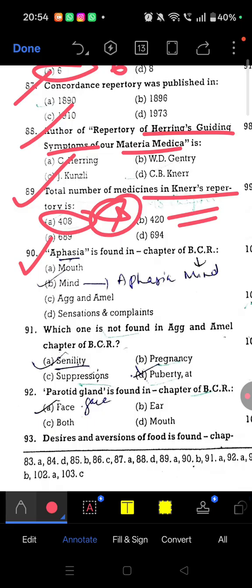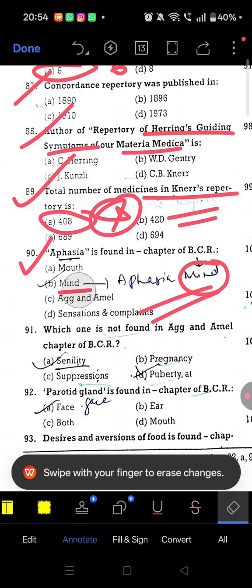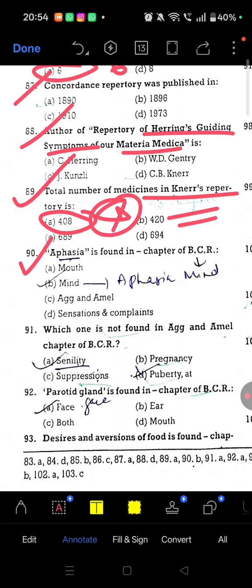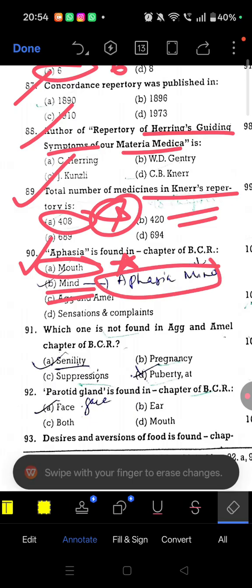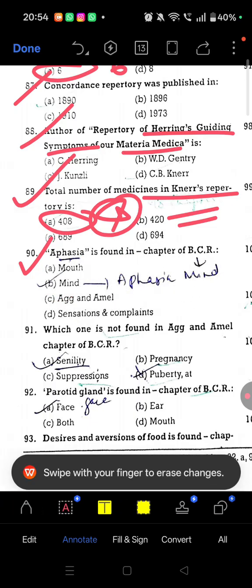Question number 90. Aphasia is found in which chapter of BBCR? So aphasia is found in the mind chapter. That's why this question is asked, because most of the students, or even I, would have ticked it under mouth chapter. Okay, but the right answer is mind. So remember, in BBCR aphasia is found in the mind chapter.